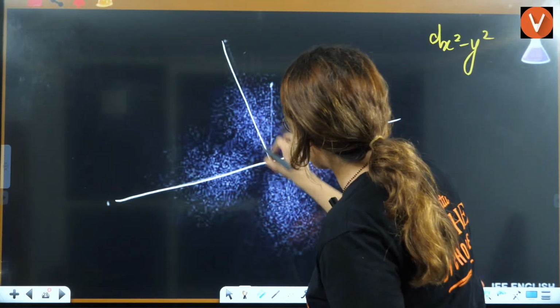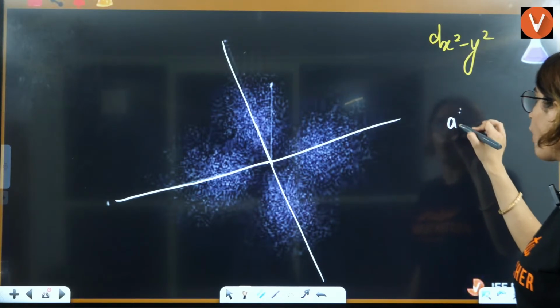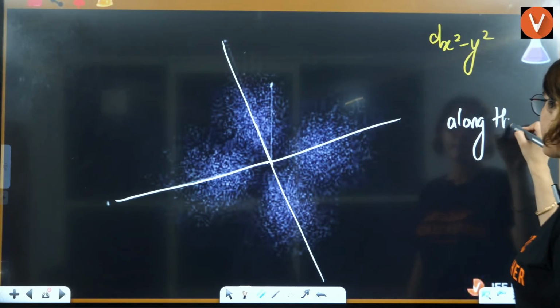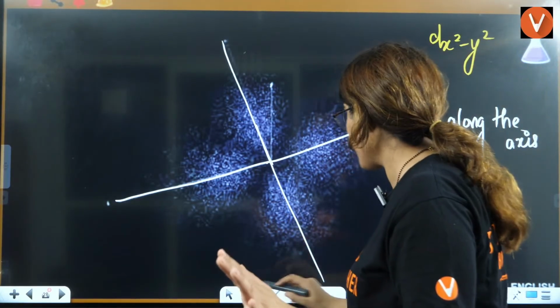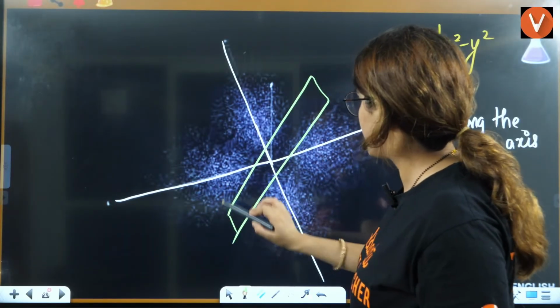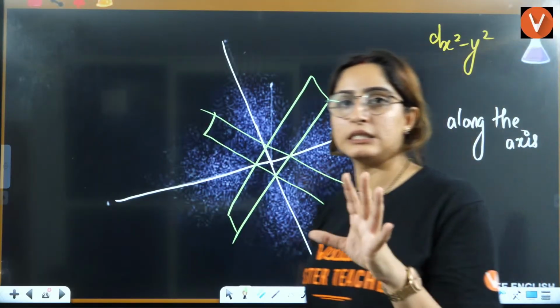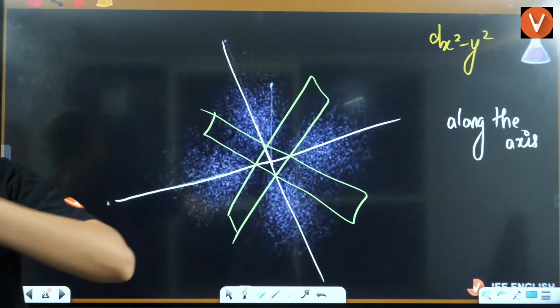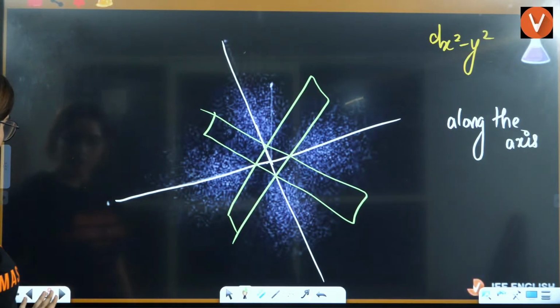So it is along the axis. Along the axis, again it has two planes, where this is the one plane, this is the other plane, in which the probability of finding electrons is 0, right?